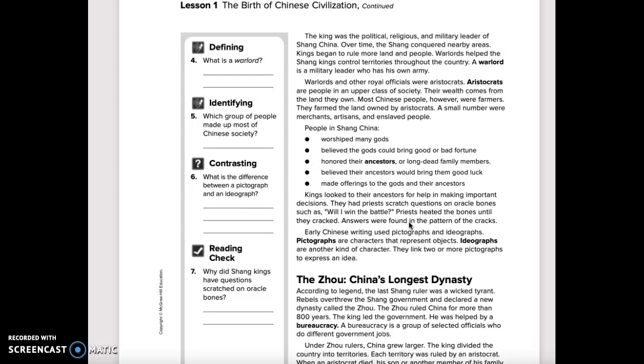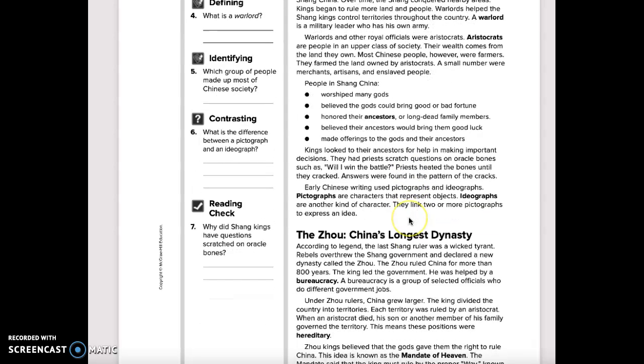Early Chinese writing used pictographs and ideographs. Pictographs are characters that represent objects. Ideographs are another kind of character. They link 2 or more pictographs to express an idea.